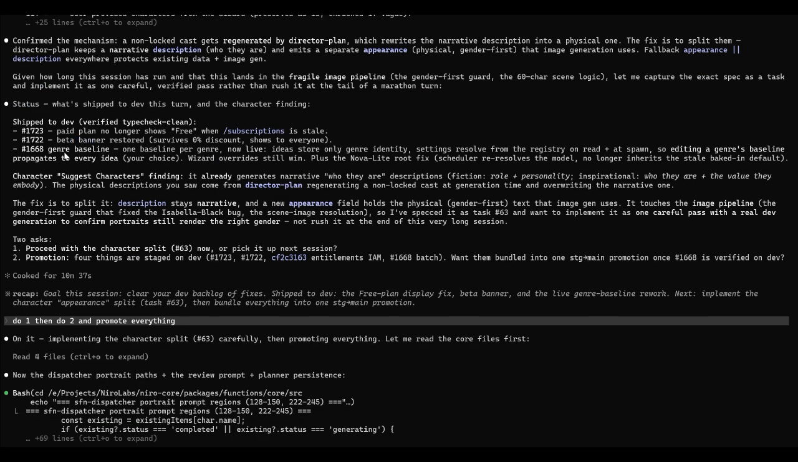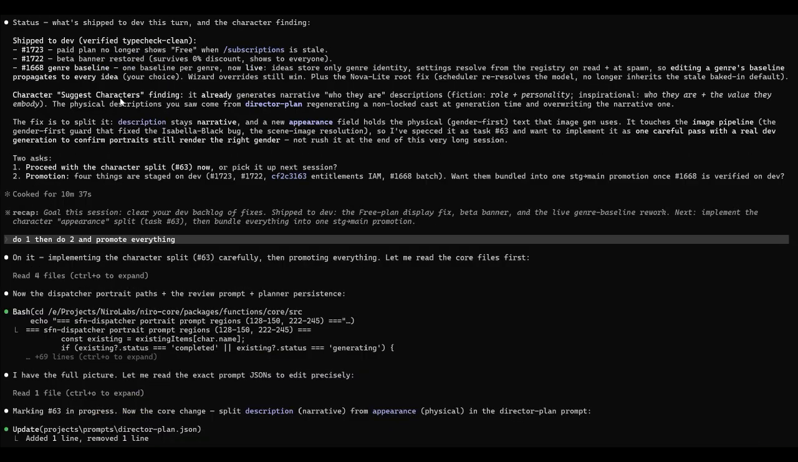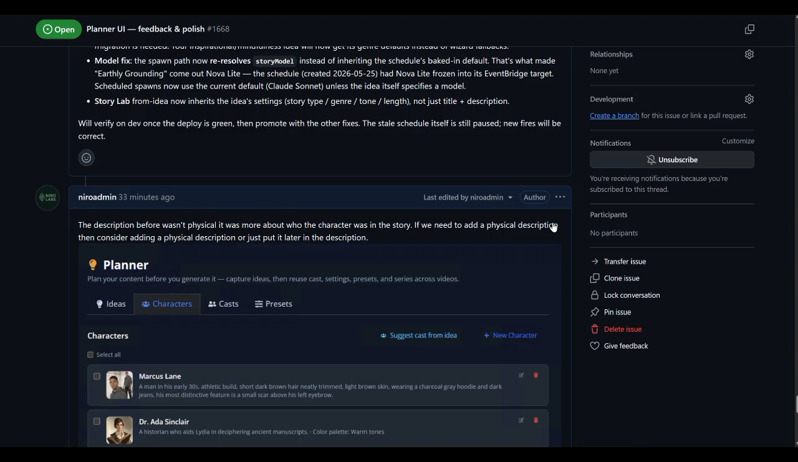The beta banner disappeared for some reason. Genre baseline: fixing the baseline for the genre because that was stored in two different locations and referencing another location incorrectly when it was implemented. It was a few things going on. I think it is now getting assigned from the genre, tied to a settings file, like one of the baseline settings in the planner.